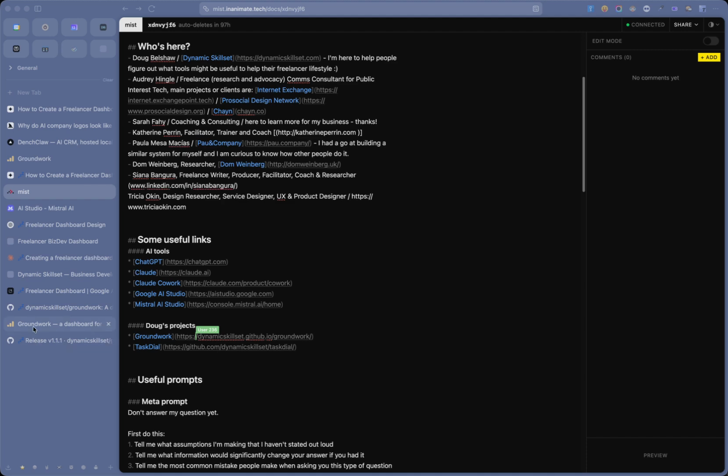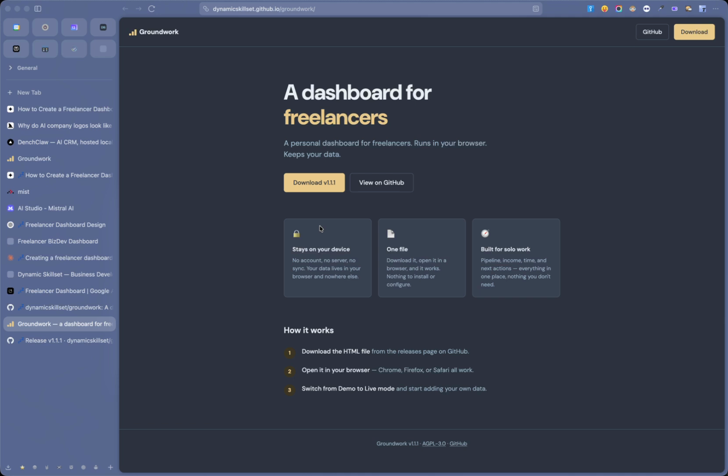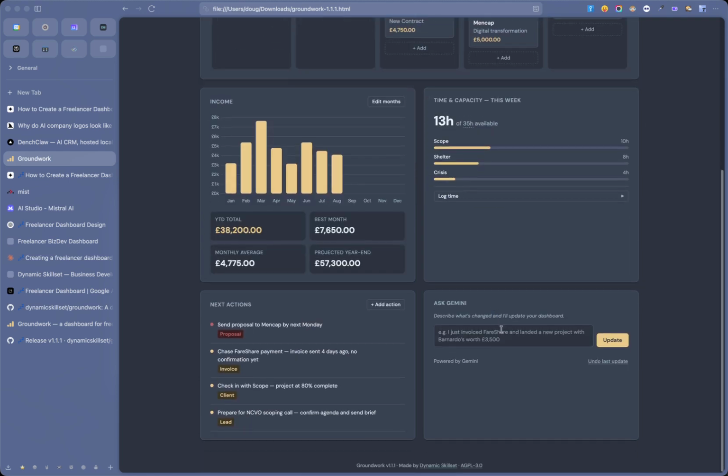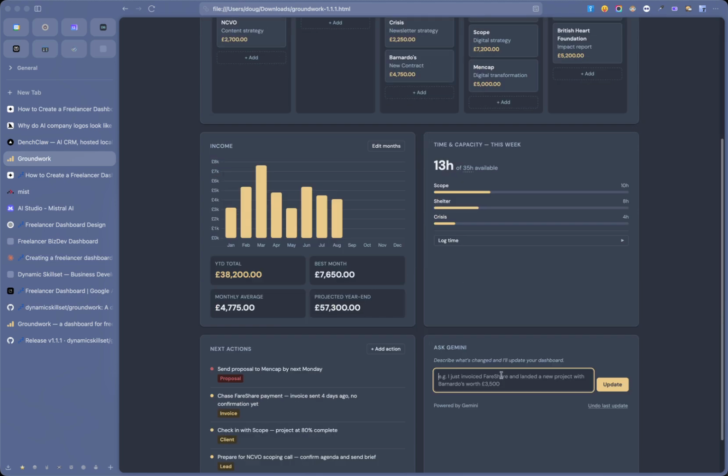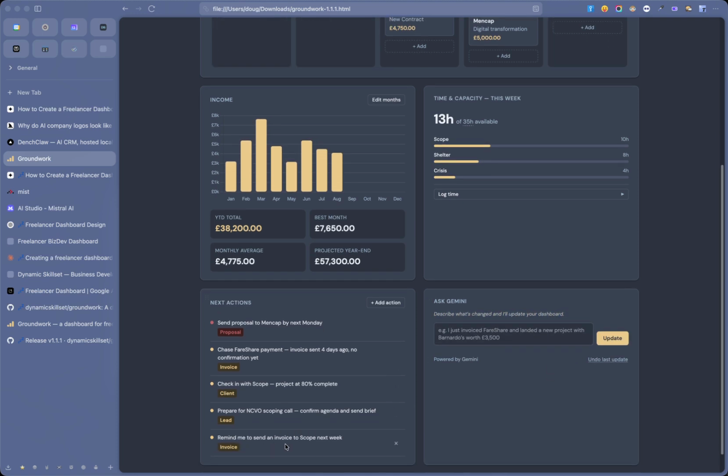Just bear in mind that I have created something called Groundwork, which you can download for free. It runs offline and it looks like this. You can conversationally update it. So, for example, if you put an API key in, which it tells you how to do in the settings, this is just the demo version. You can say, remind me to send an invoice to Scope next week. There we go. Remind me to send an invoice to Scope next week.